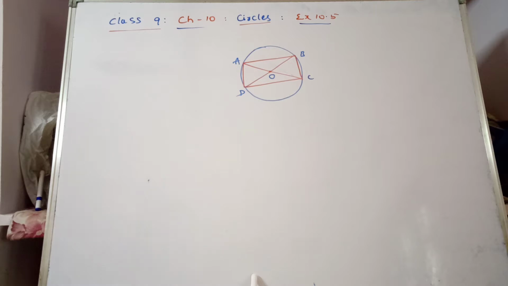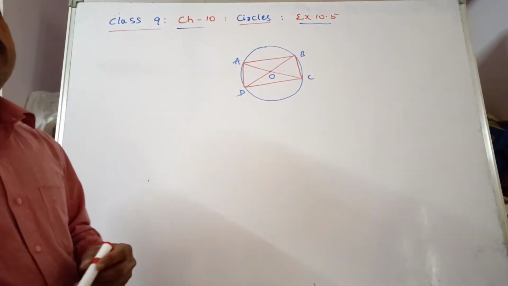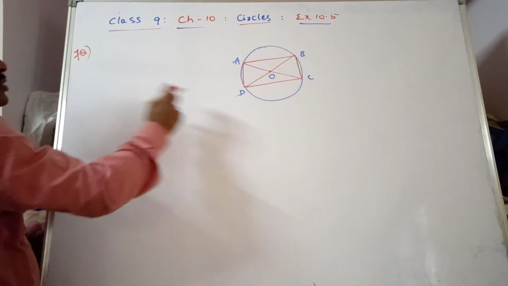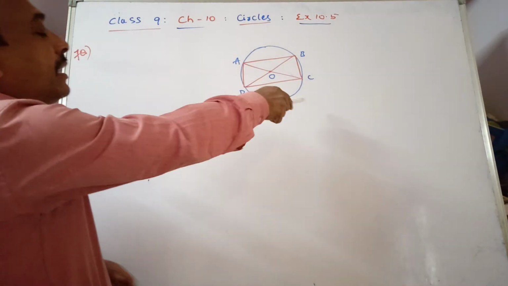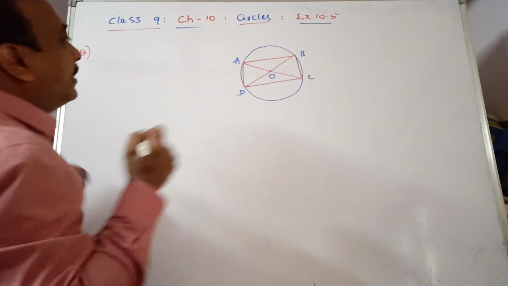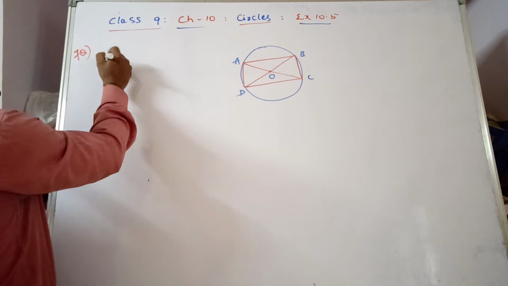Children, question number 7 we are discussing. The diagonals of a cyclic quadrilateral are the diameters. ABCD is a cyclic quadrilateral in which the diagonals are passing through the center of the circle. So we have to prove that the figure is a rectangle.